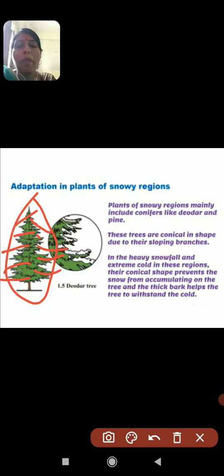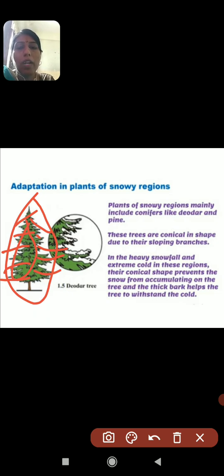So why are the branches sloping, children? In heavy snowfall regions, there is always rainfall and snowfall. With the extreme cold in these regions, their conical shape can prevent snow from accumulating on the trees, so it can easily fall down.